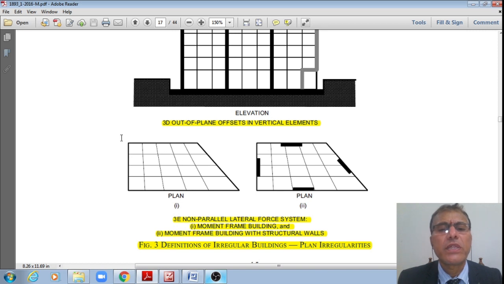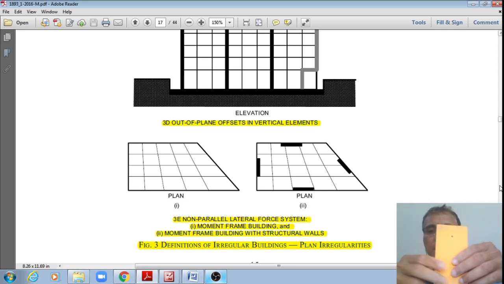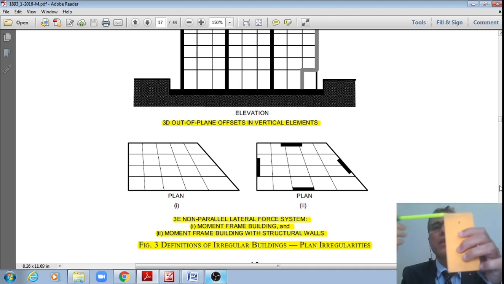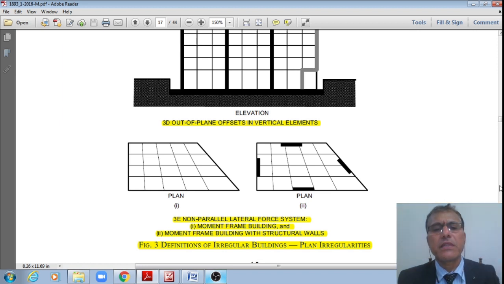Next one is non-parallel lateral force resisting system. Now you can see actually these are not purely along the orthogonal direction. This is the x and the y direction. However, if they are there perfectly at 90 degrees like this, then they are called orthogonal to each other. However, if they are not at 90 degrees like this, then in such a case also the plan irregularity will be there, even with shear walls or without shear walls.